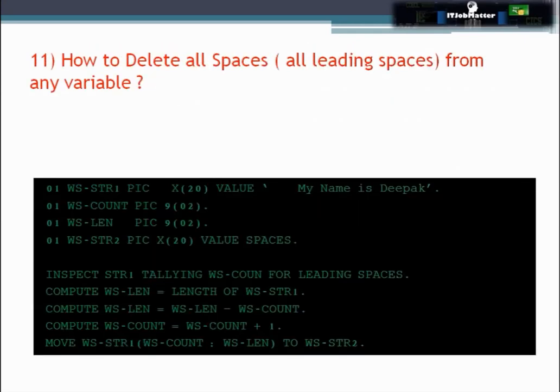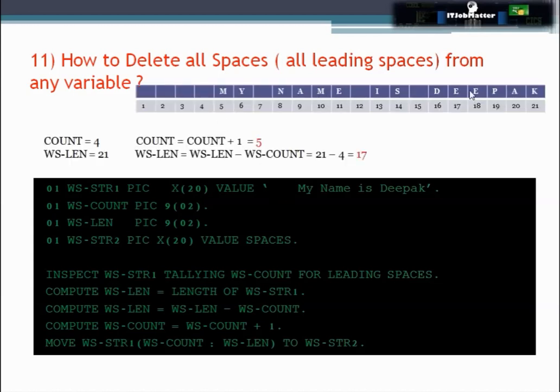In this question they are asking how to delete all leading spaces from any variable. So friends, let's try to understand this by one example. To achieve this, we will need to write this logic. Suppose I have a variable called WS-STR1, and there I have a value, my name is Deepak, with leading 4 spaces, and this is the position value of each character in this variable. Now we have a variable called WS-COUNT, then WS-LENGTH, and then WS-STR2, where I will be receiving that complete string after removing leading spaces.